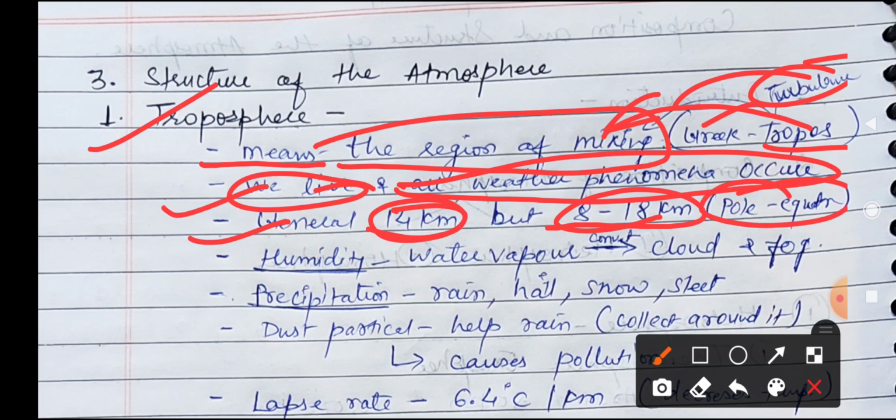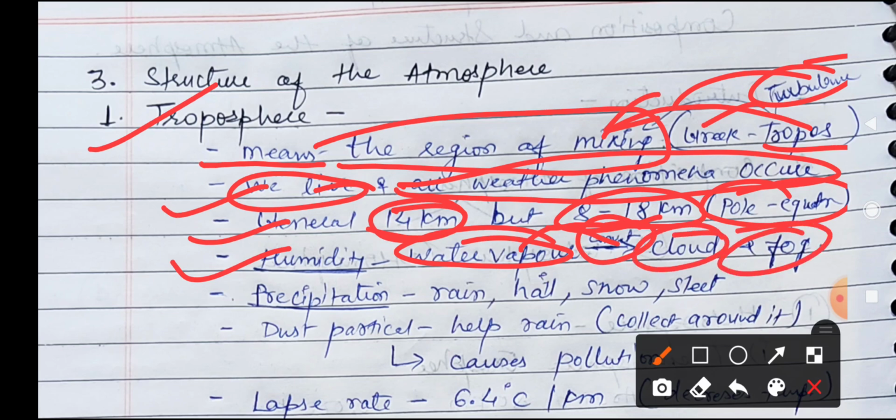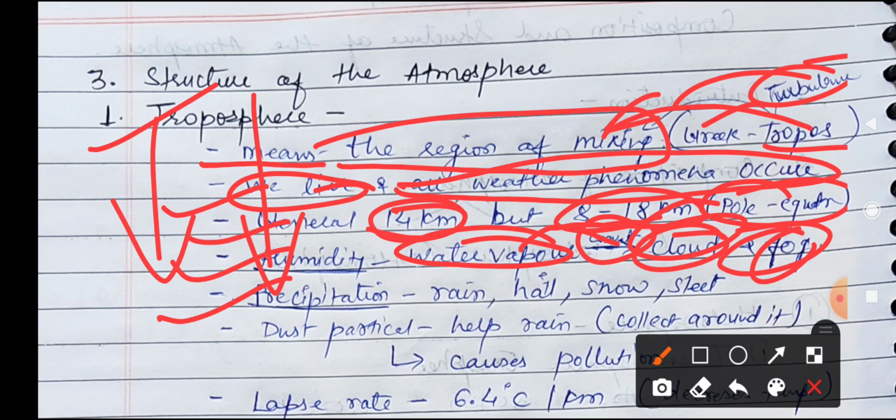Humidity: because the atmosphere includes the hydrosphere, humidity means the water vapor which is present in air, and when it condenses, it forms a cloud or fog. Precipitation means when this condensation happens, clouds are formed, and then the water comes back to the earth in the form of rain, hail, snow and sleet.